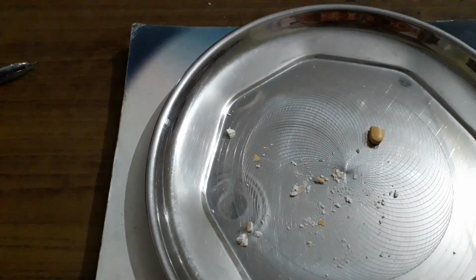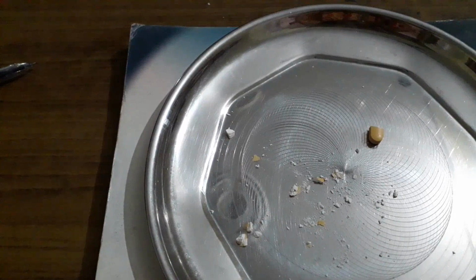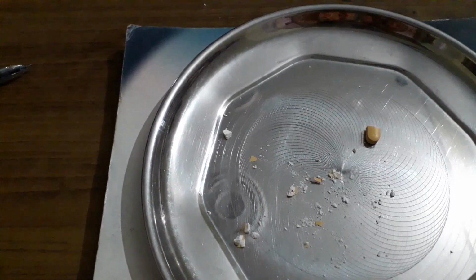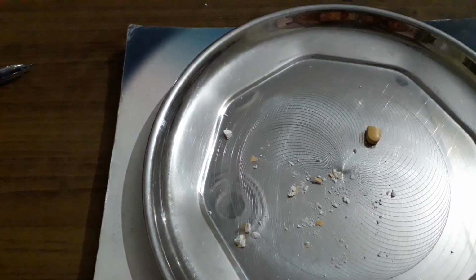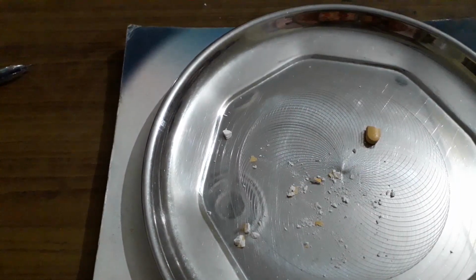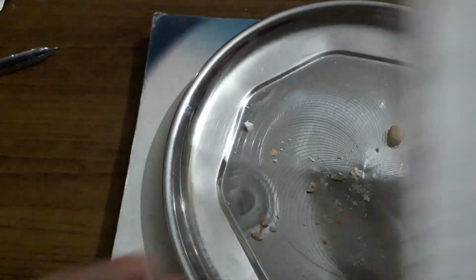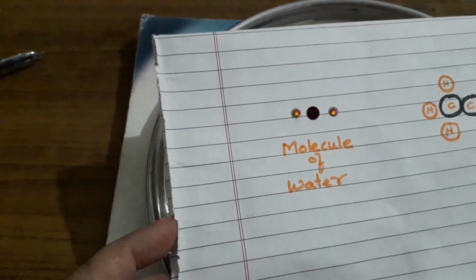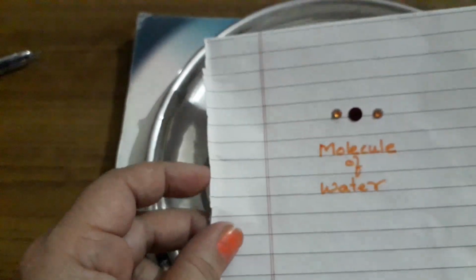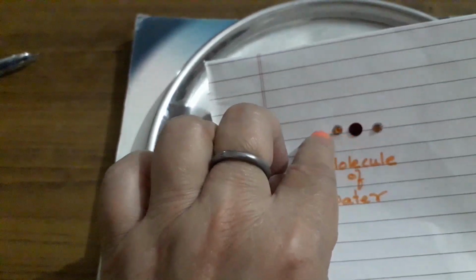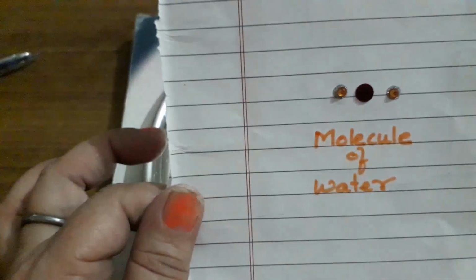The smallest particle of a tablet, gold and iron is the atom, but the smallest particle of water is not a water atom. Why? This is because water is made up of two different kinds of atoms, the atom of hydrogen and the atom of oxygen. So children, you can see this is the molecule of water: in the center is oxygen and these two atoms are hydrogen.